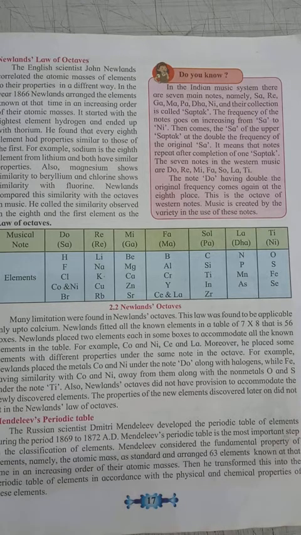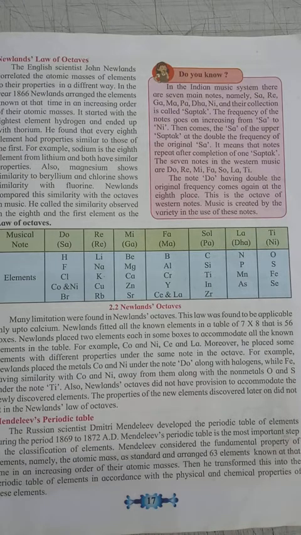Dmitri Mendeleev developed a periodic table in the period of 1869 to 1872 AD. Mendeleev's periodic table was the most important step in the classification of elements. Like Dobereiner and Newlands, Mendeleev also considered that the fundamental property of elements is based on their atomic masses.